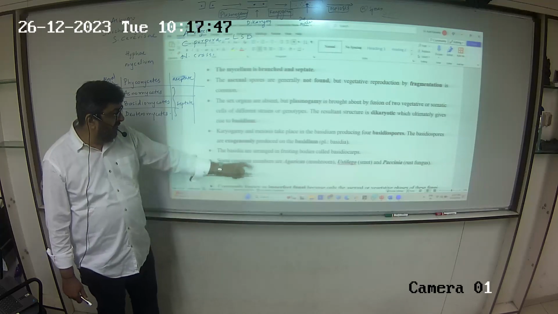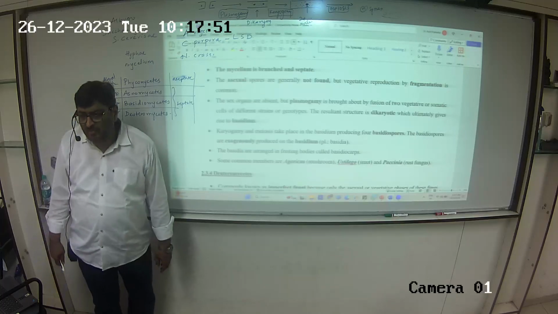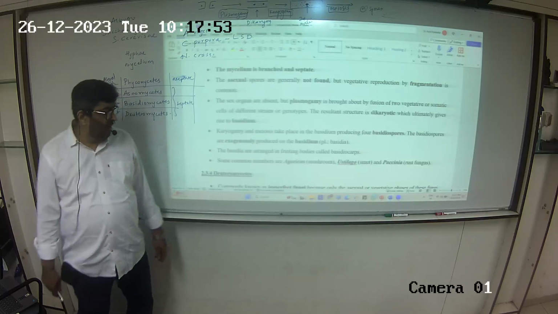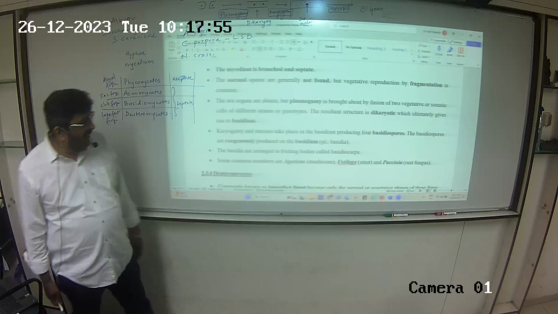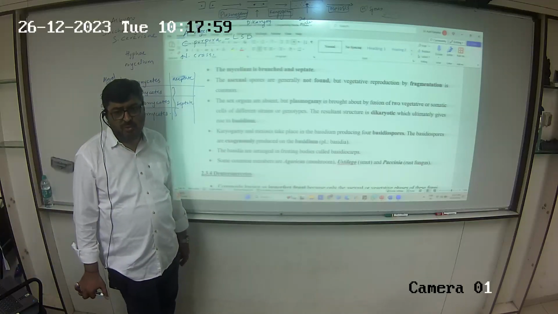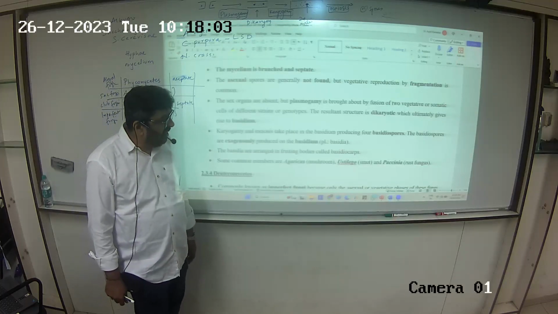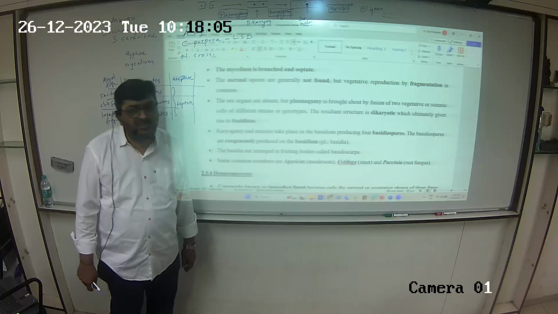The basidia are arranged in fruiting bodies called basidiocarps. Some common members are Agaricus, which is mushroom. Agaricus bisporus is the most common mushroom. We have Ustilago, which is smut, and Puccinia, which is the rust fungus.